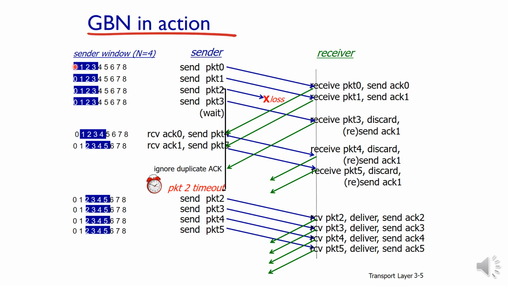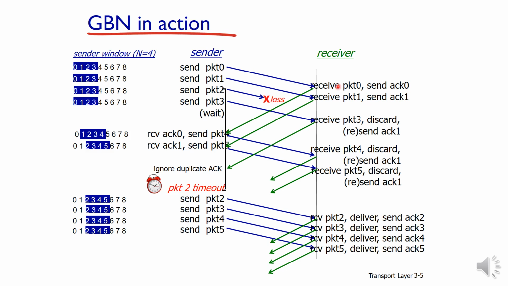Here the colored boxes are the size of the window. The window size is represented with N, and N is equal to 4. N equal to 4 means the first 4 packets, from 0 up to 3, are sent in a single stretch without waiting for the acknowledgement. Packet 0 is sent, packet 1, packet 2, packet 3. Then it will wait for the cumulative acknowledgement. But unfortunately, packet number 2 is lost in between.